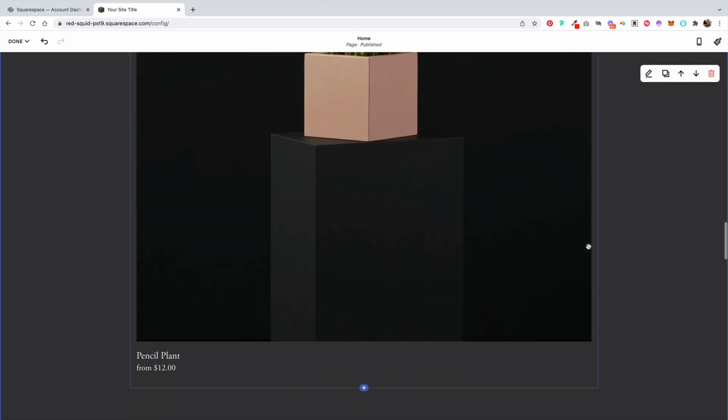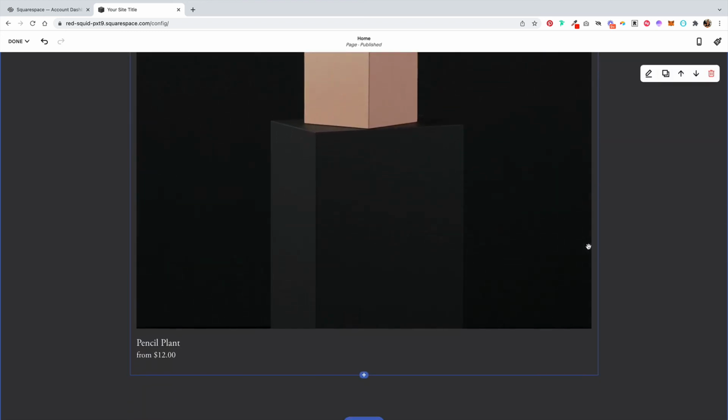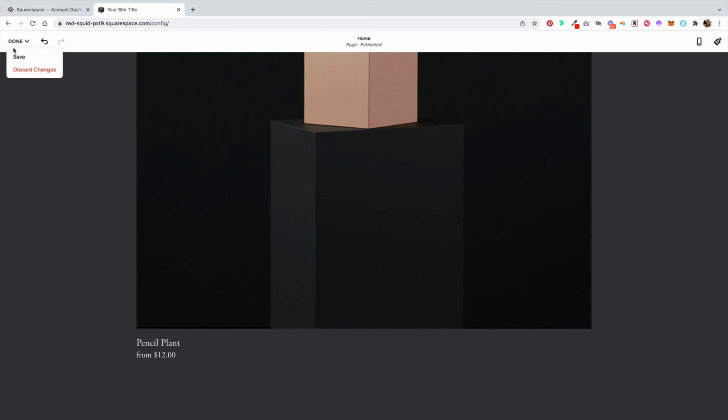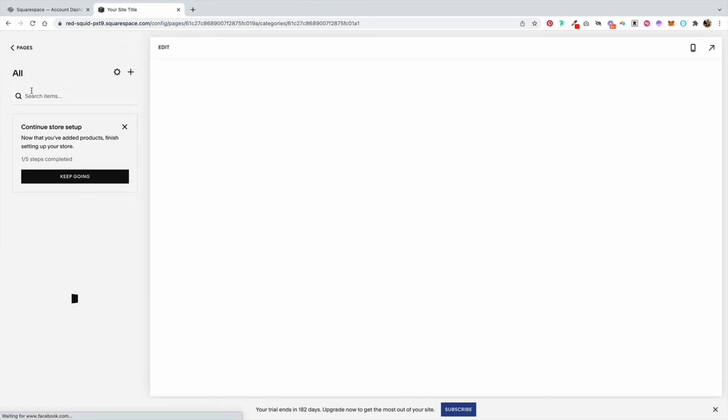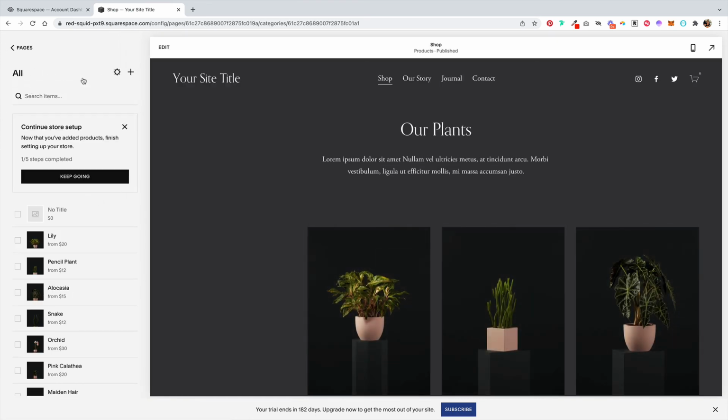So there are a few different options for displaying your products. And then if we click on Done and Save, we can go to Pages and click on our shop page, and you can add products, or you can edit and move them around or delete them.